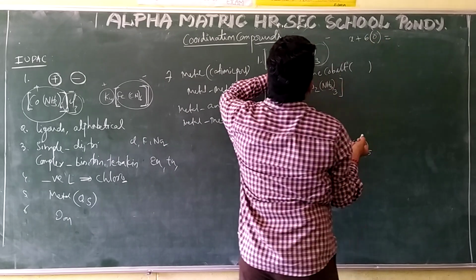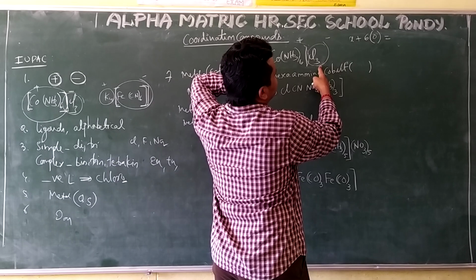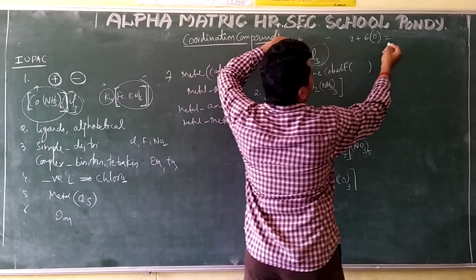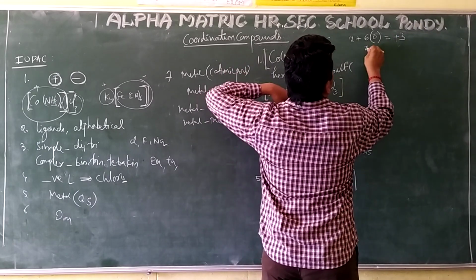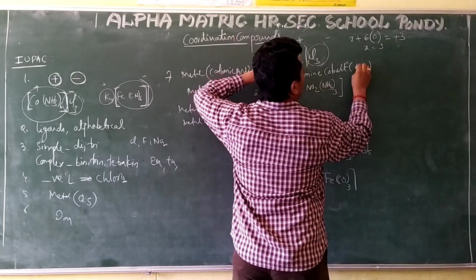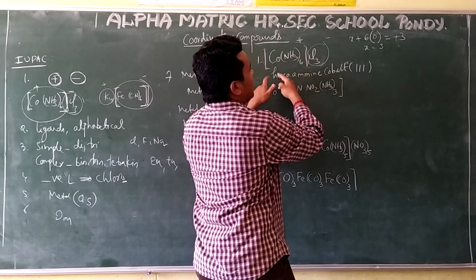That is equal to what is the charge outside? Cl3, 3 chlorines are there, so it is -3. What is the overall charge? This is -3, so the complex will be +3. You have to make it equal to +3. Then X is equal to what is coming? 3. So this cobalt oxidation state is 3, and I have to denote it as the Roman number III. So this coordination entity naming is over.